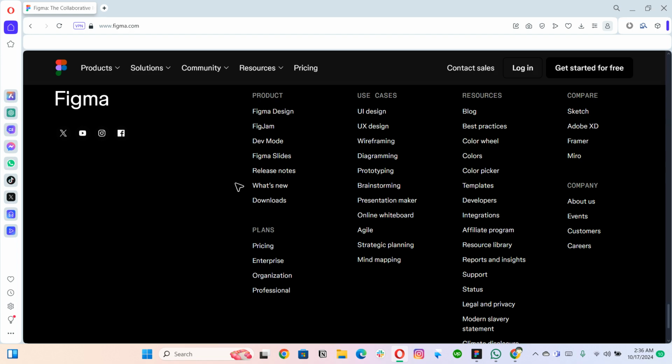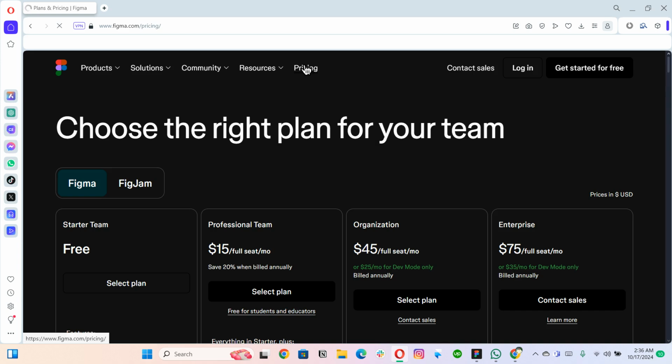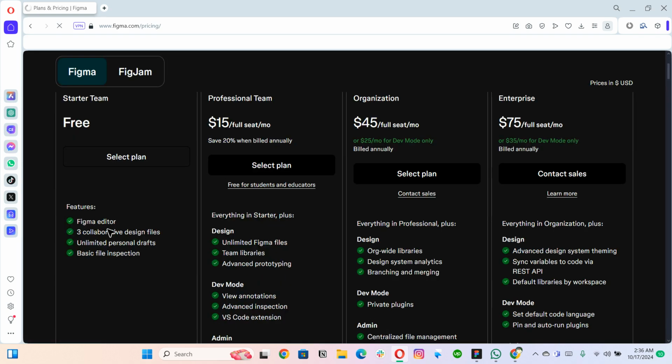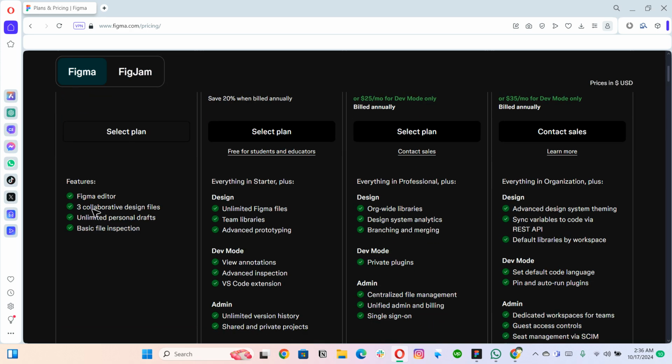Now when you come to the pricing section of Figma, here you can find a few interesting things. Figma is majorly free, and many people use the free plan. In free, you can use the Figma design editors, and here you can see the features you are getting in Figma.